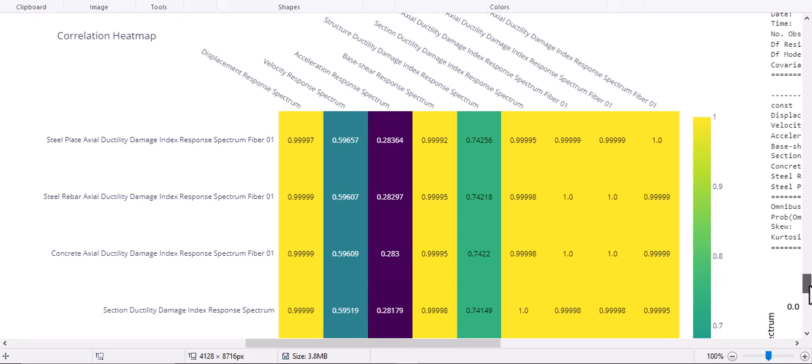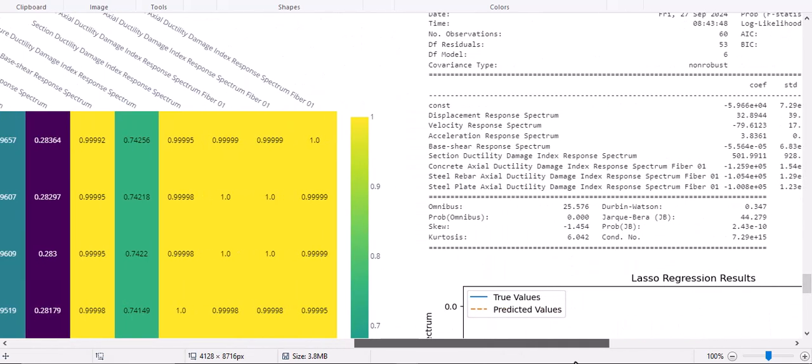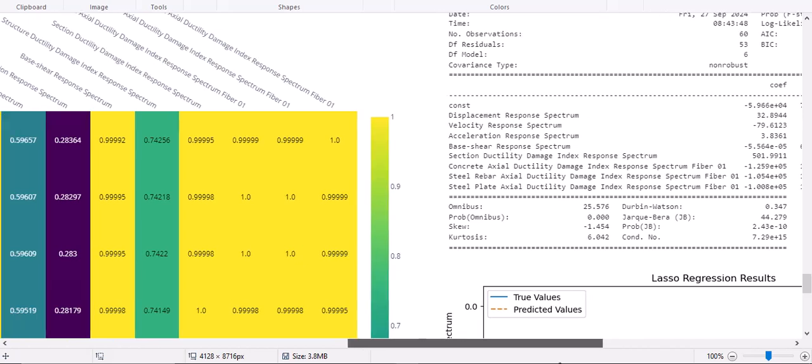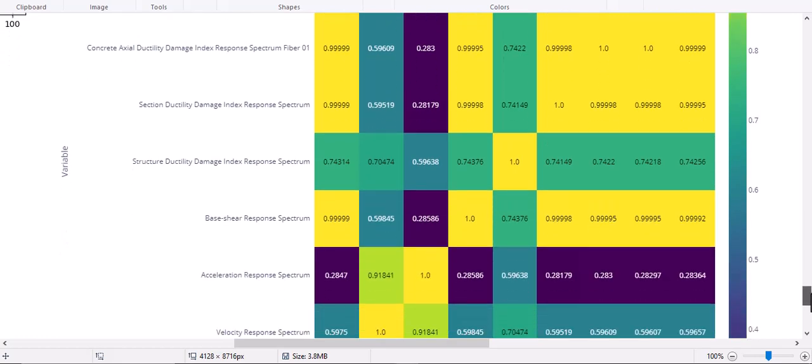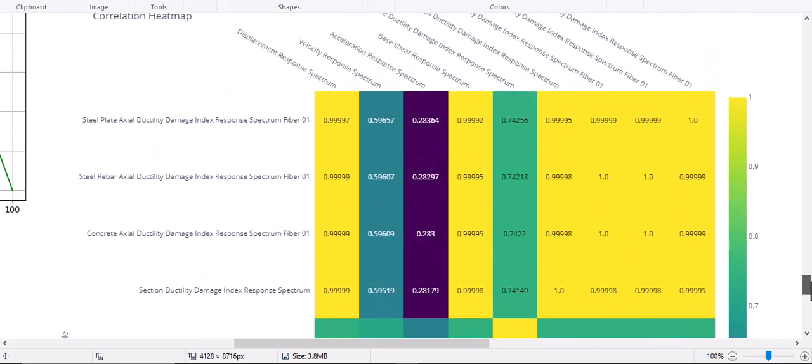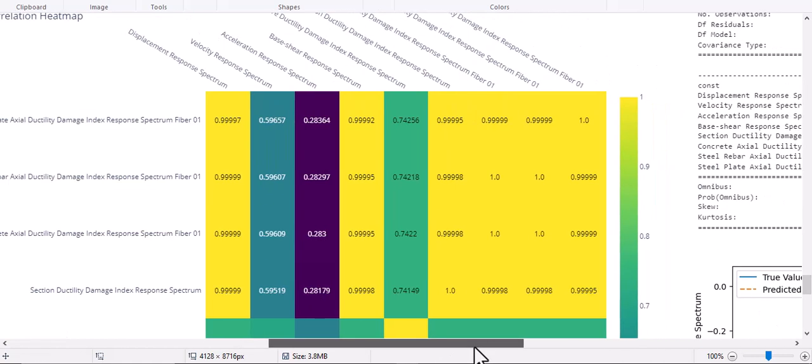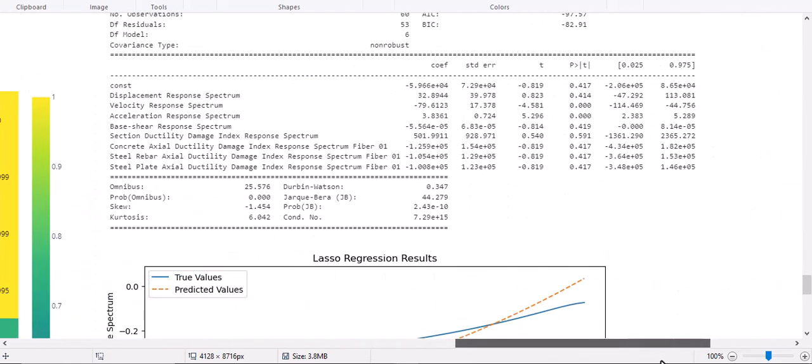So for finding the best linear relations between them, we must omit most of this data and then run it again for using these properties for multiple regression.